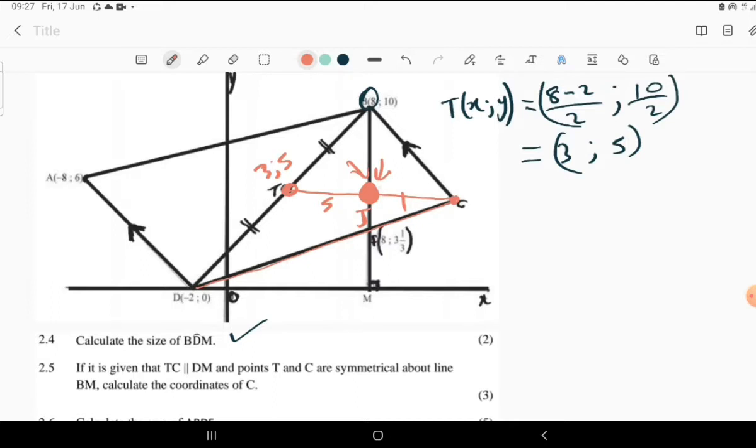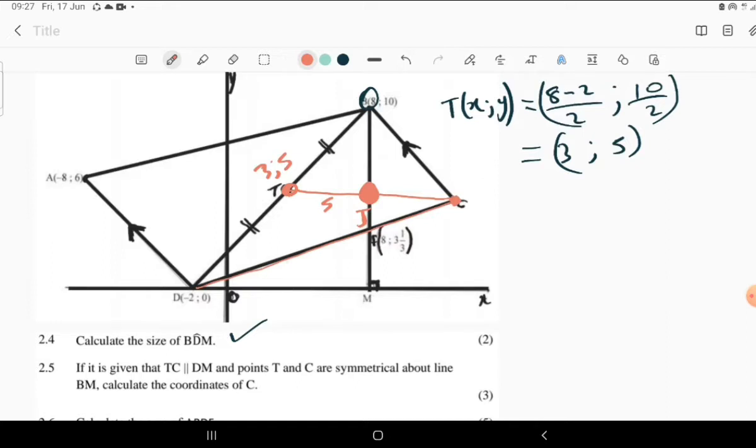So you have to move 5 units to C as well. Now we have 8 here. Let's move 5 units to the right, so we have to add 5. After adding 5, you are going to be having 13.